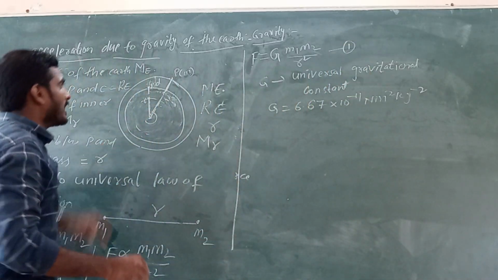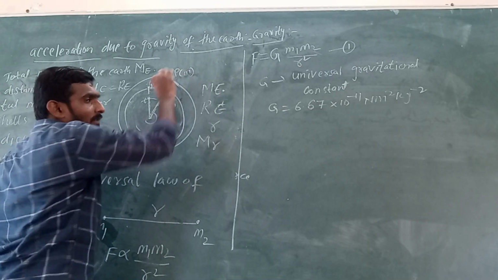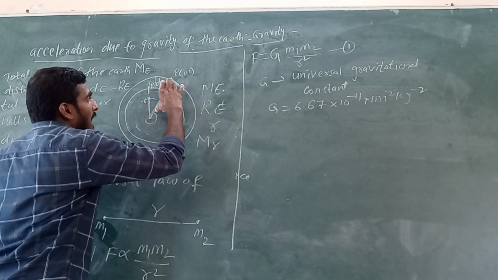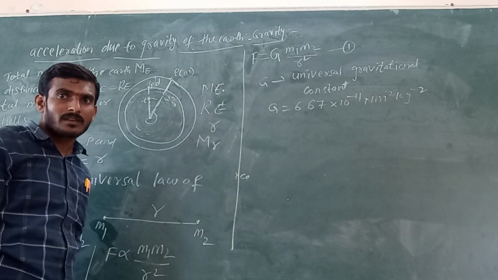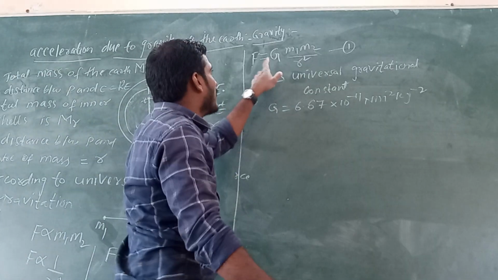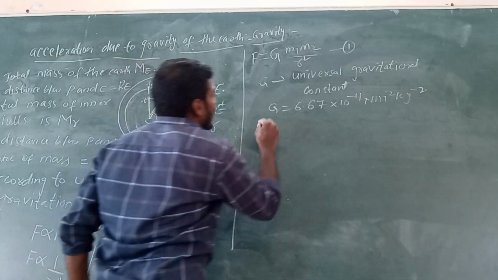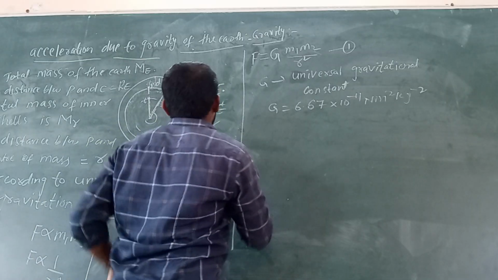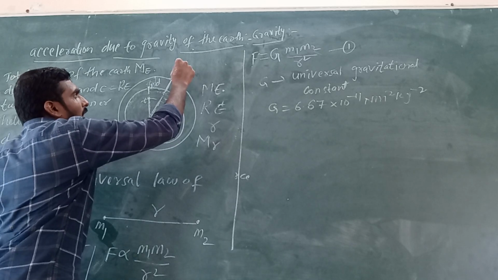Here in the first case, when we consider an object on the surface of the earth, some gravitational force acts between the center of mass and point P. According to this equation, initially I am taking this first case.